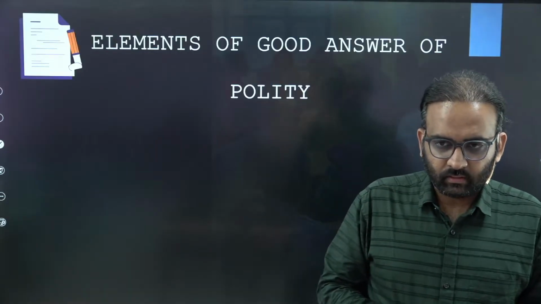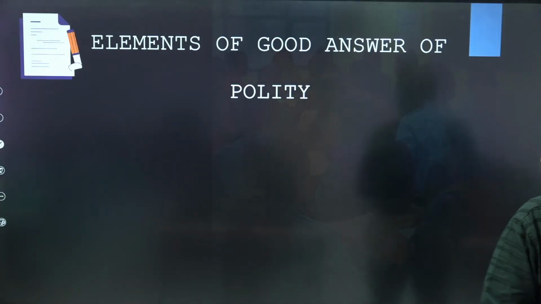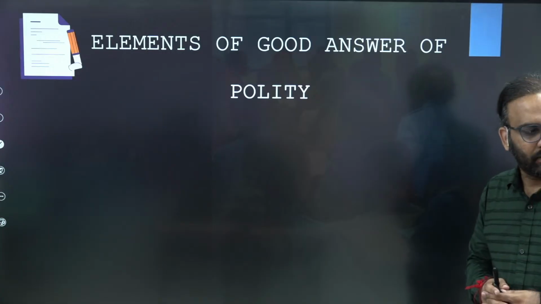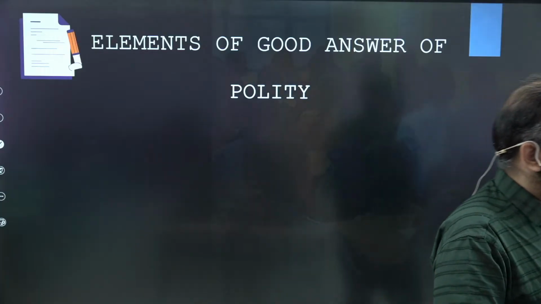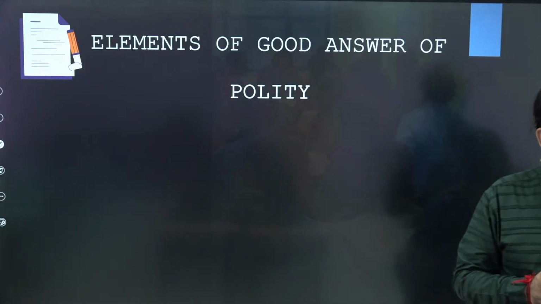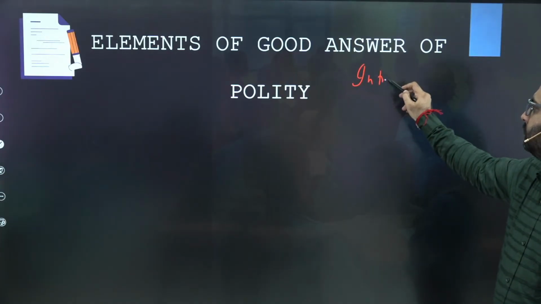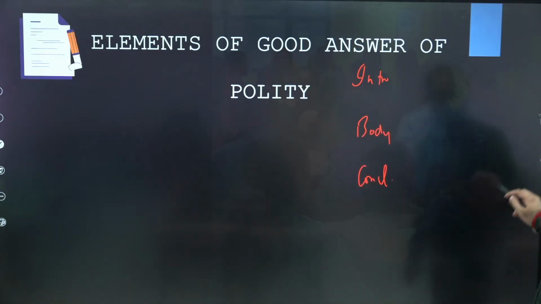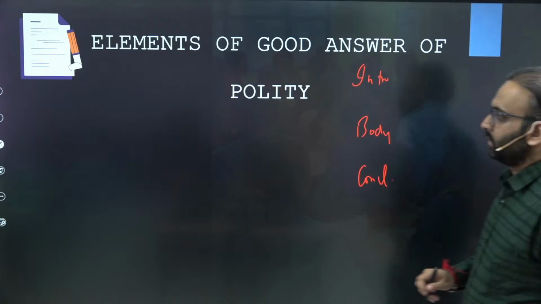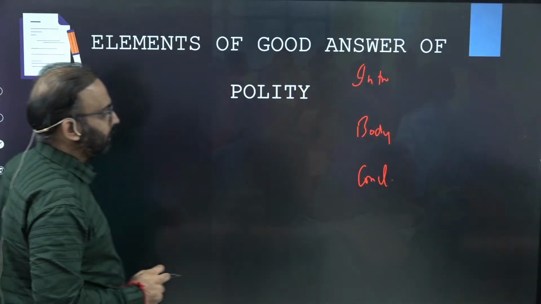So first, let us remind what the elements of a good answer of polity are, and how to write a good answer of polity. Like every answer of any subject, there is an introduction, then a body, then a conclusion.